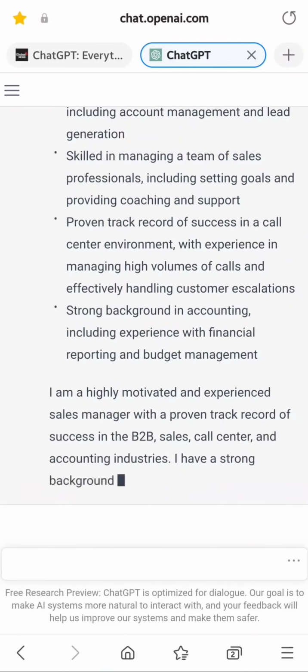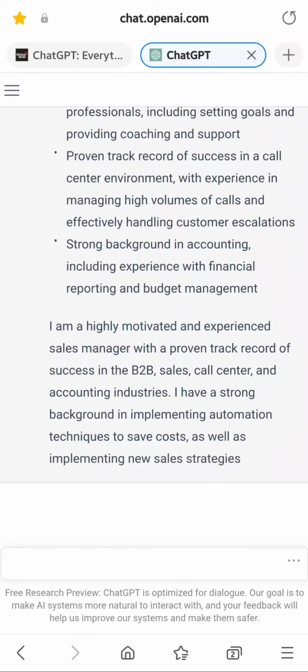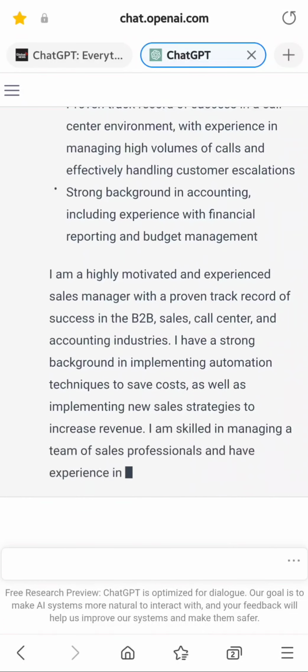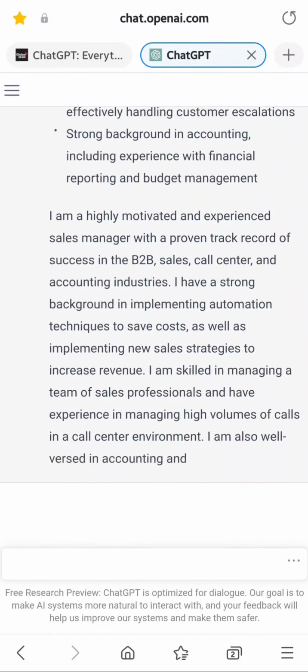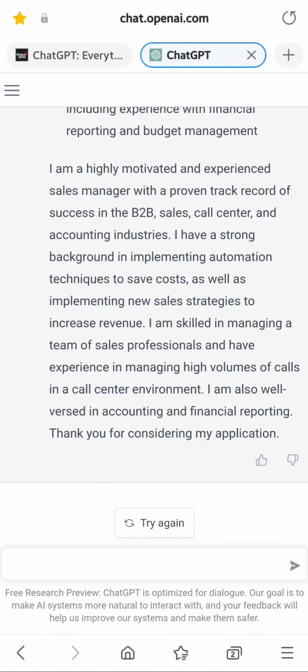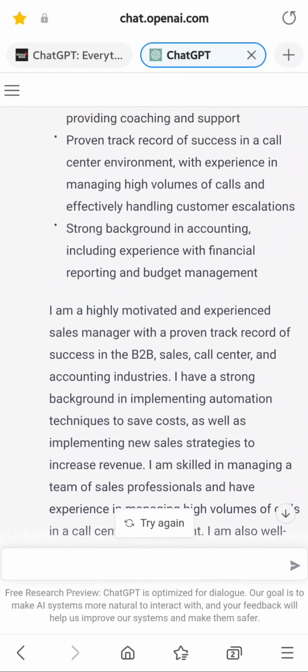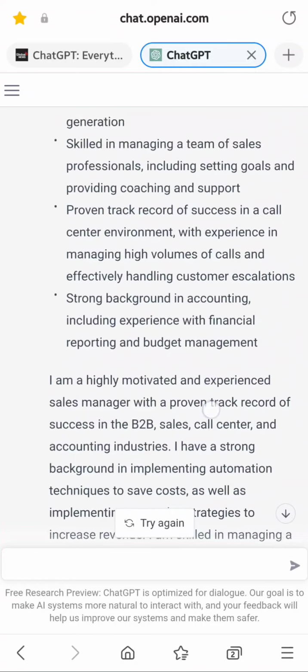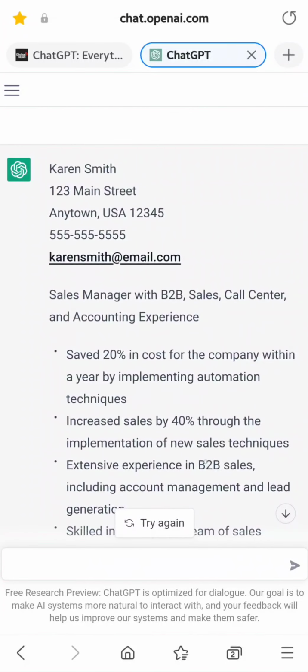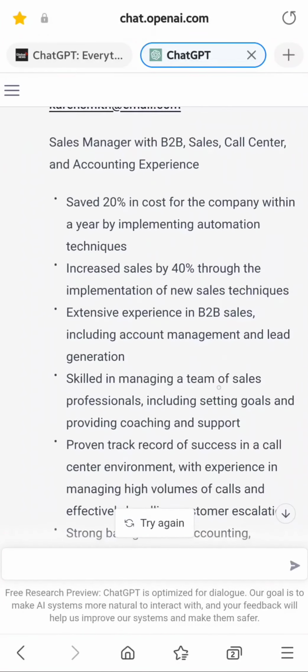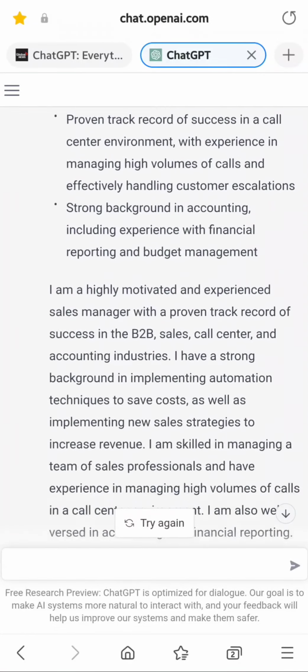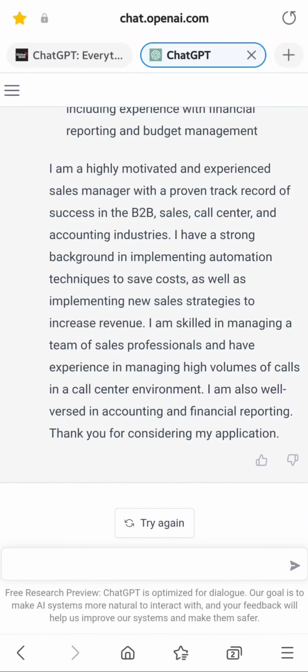And it also writes the cover letter as well. So you can also say, write the cover letter for sales manager B2B, just to get an idea as well. So if you're stuck, this is literally writing the cover letter at the bottom as well without asking. So here, it kind of wrote the cover letter.